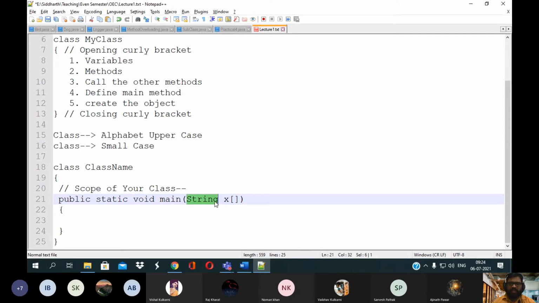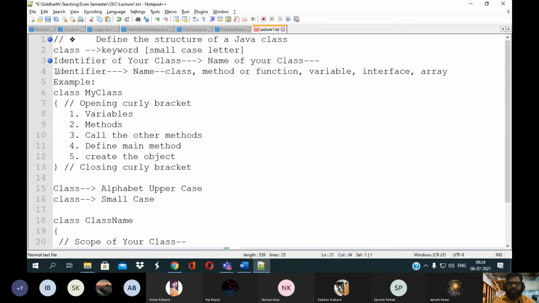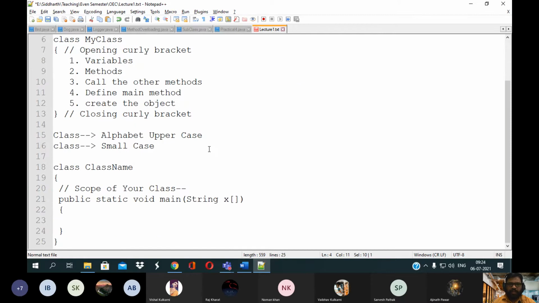So by default you need to write this method. Okay, and instead of this x you can write any name. You can write args, you can write a b c d as per the rules of how to define the identifier. Okay, so that rule we will see a little bit later on, but just try to understand the concept. This is one identifier. X is nothing but an identifier. Okay, so now try to understand what the main method is.